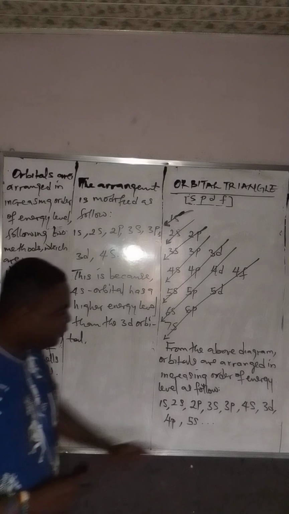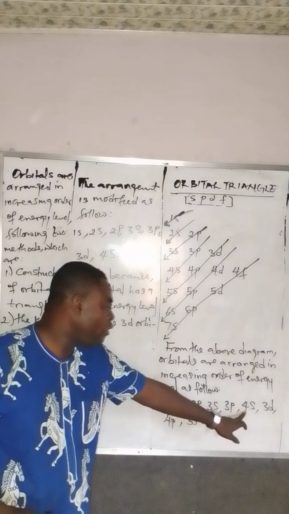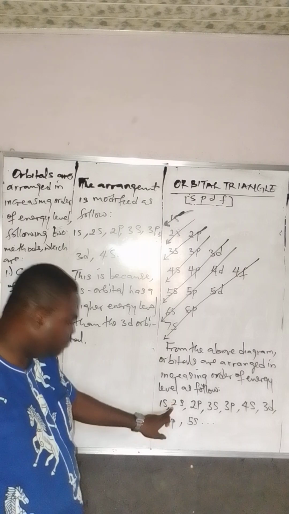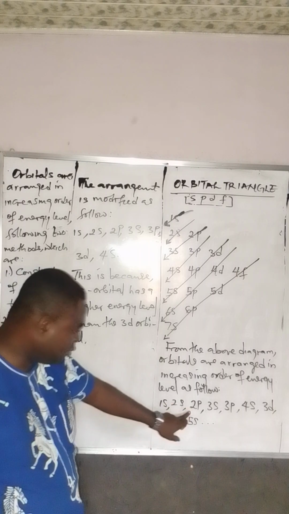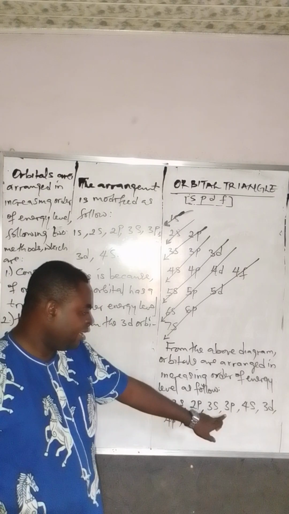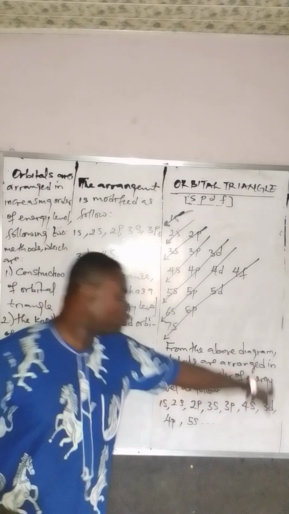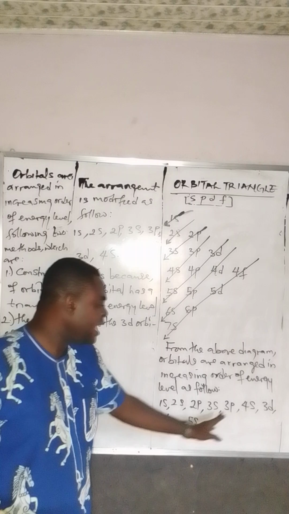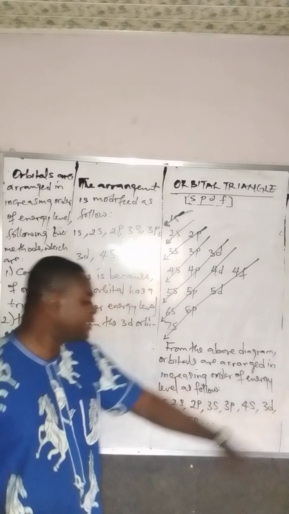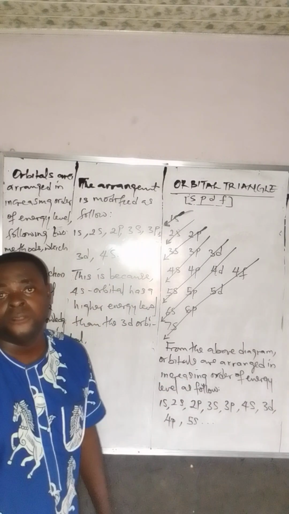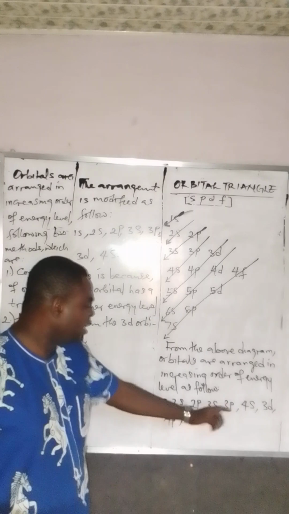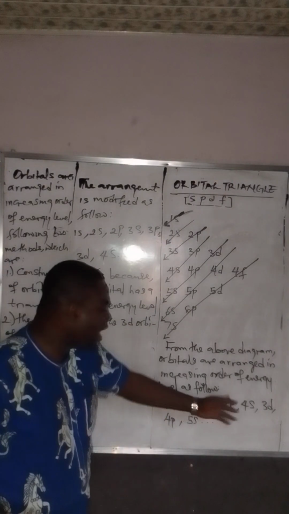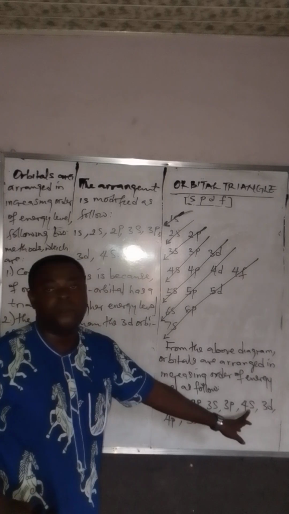I think you have followed the previous one. How can 4 come? Look at the arrangement. 1 first, progressing to 2 and 2. Next one is 3 and 3. You cannot have 4 and still come back to have 3. It's not possible. So all the 3 will be pushed to one side, and all the 4 will be put to one side before we come to 5. Even in arithmetic, in mathematics, it's not possible for 3 to have higher energy level than 4.